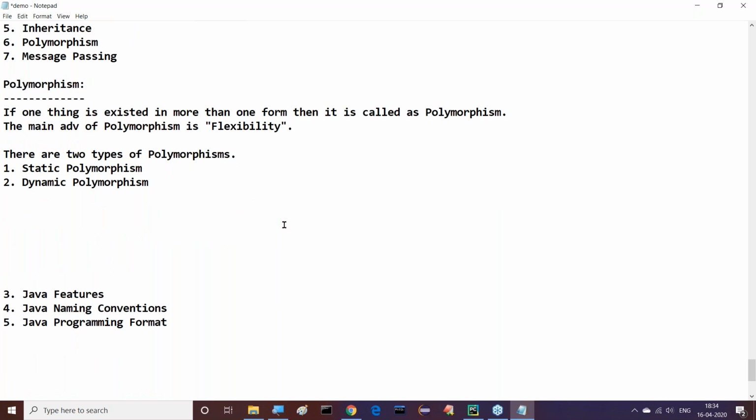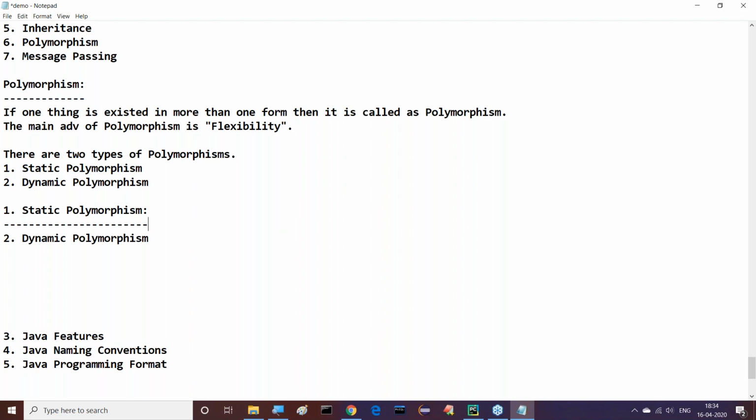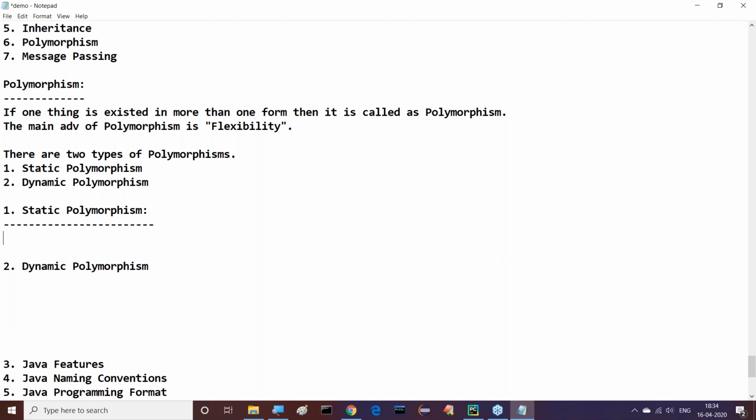Right, sir. Static polymorphism and dynamic polymorphism. First one is static polymorphism, and second one is dynamic polymorphism. Right, sir. What is this static polymorphism?